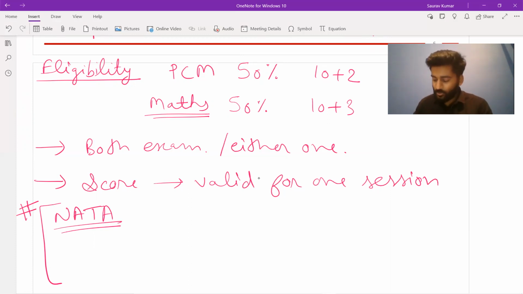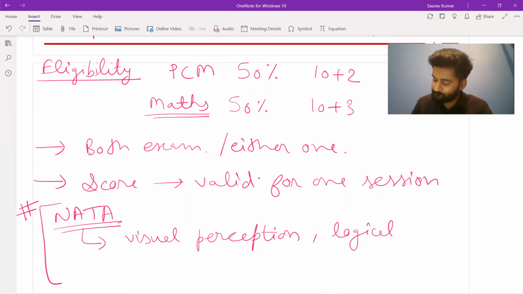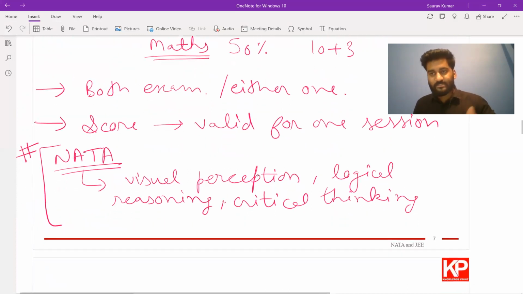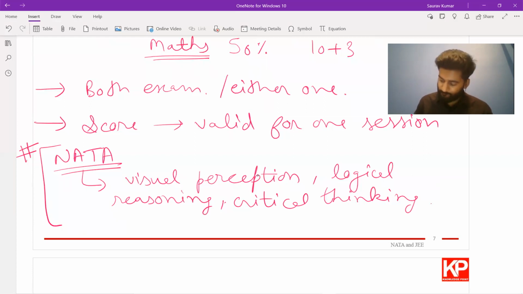Those qualities defined by NATA are your visual perception, your logical reasoning, your critical thinking. These are the terms defined by NATA, like what they expect to have in the students and what they expect to assess of the students from their exam. There are other things also, like your cognitive skills.